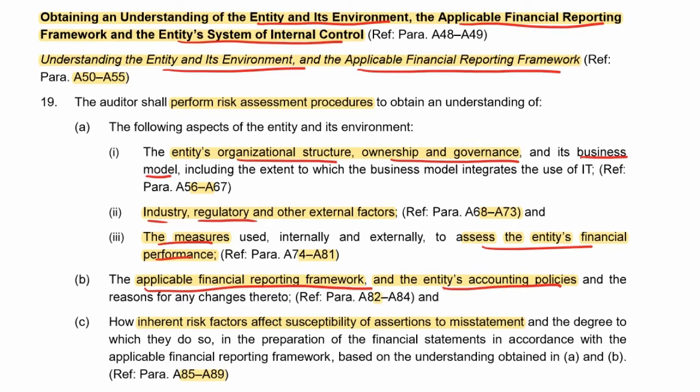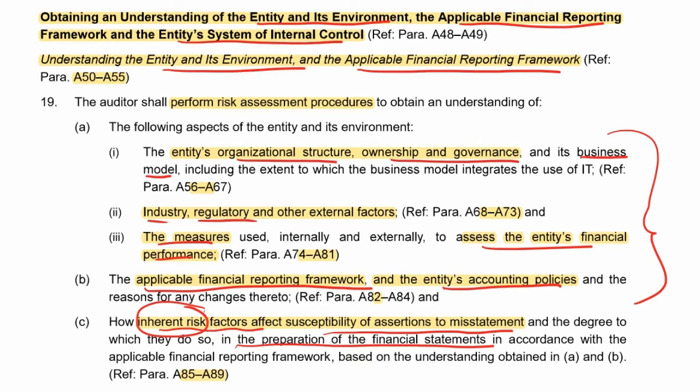And then C says how inherent risk factors affect the susceptibility of assertions to misstatement in preparation of the financial statements. So we've now gone and said all of these factors, and now you have to go and identify the inherent risks as a result of those factors on the preparation of the financial statements in accordance with the applicable financial reporting framework.